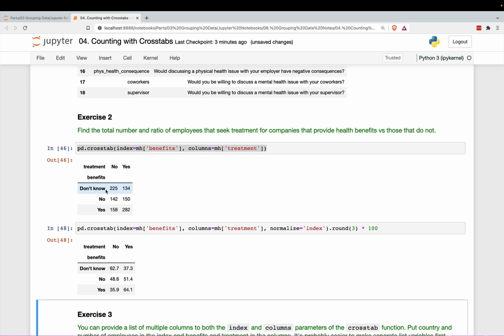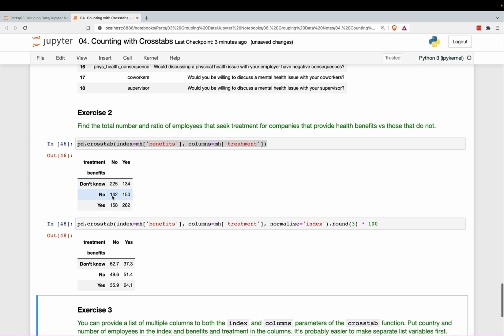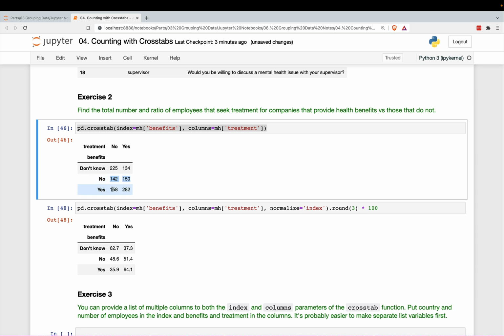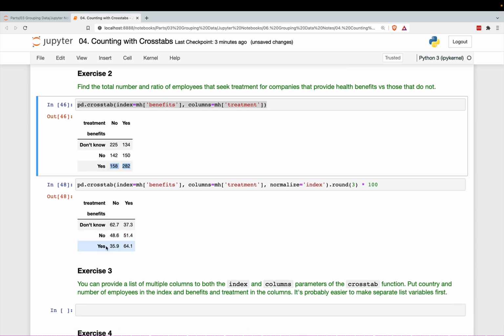All right. So we'll just skip the ones that don't know and look at the no and yes. Of the ones that do not give a benefit, it looks like it's just about 50-50. The ones that do give a benefit, looks like there's many more yes, so it's about a 2-to-1 ratio. So what this data is telling us is that those companies that do offer mental health benefits have employees that actually will seek treatment more often.